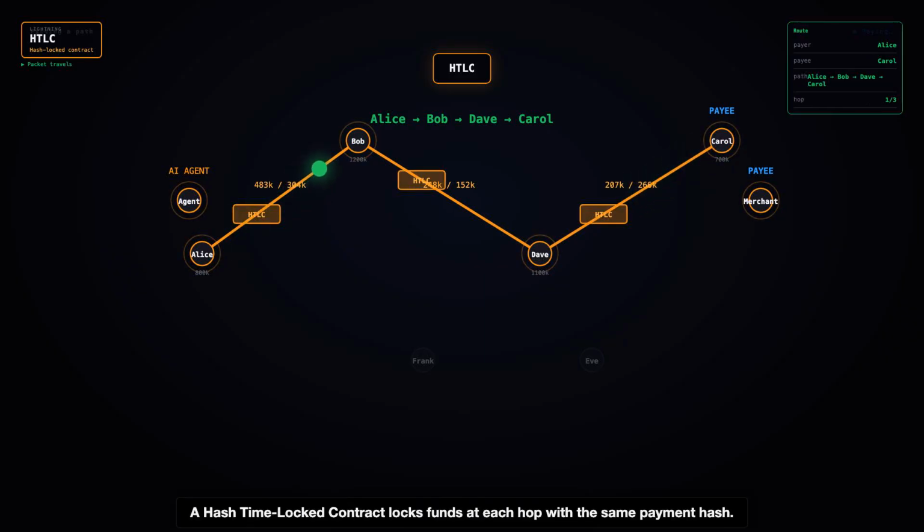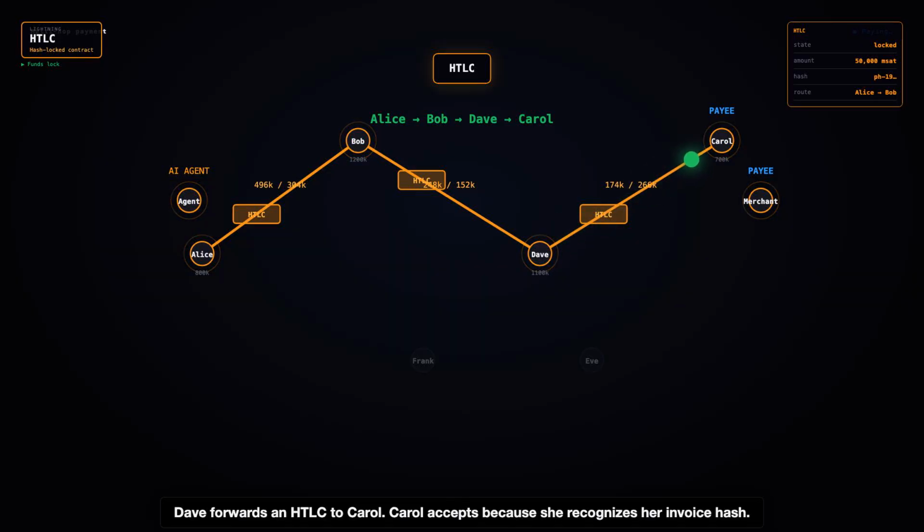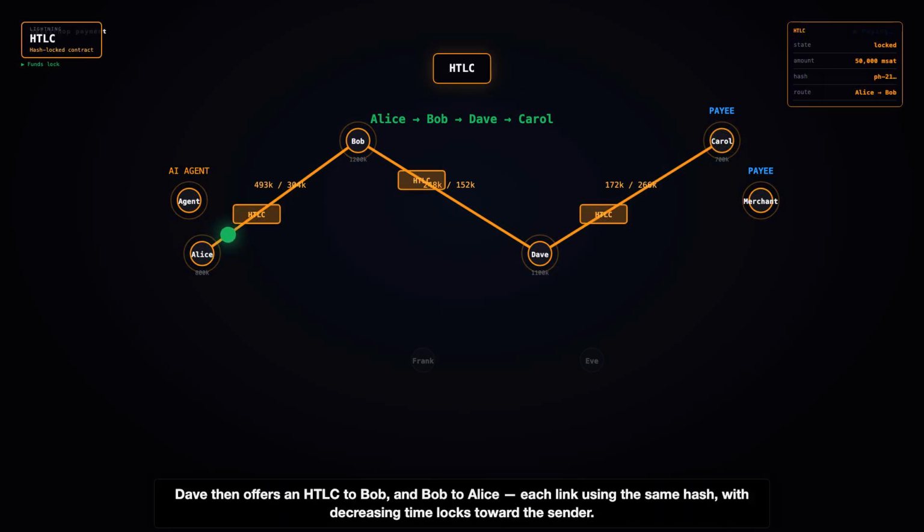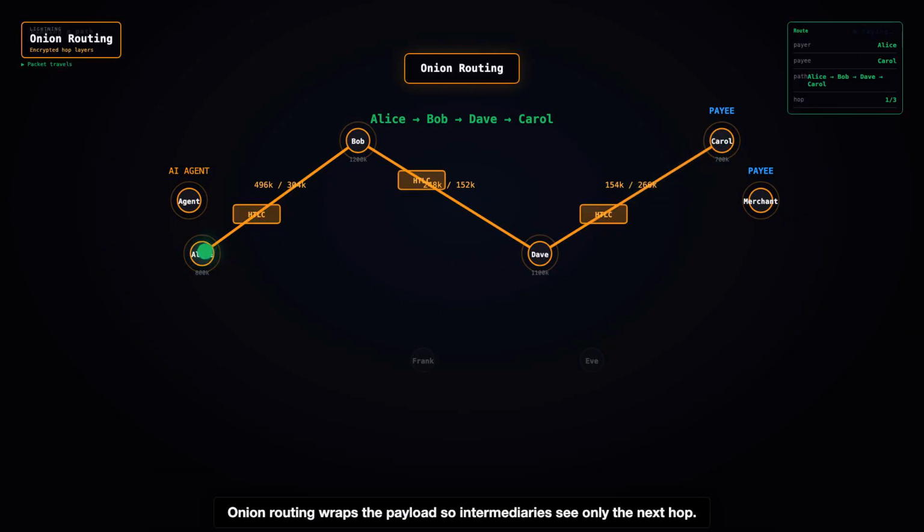A hash time-locked contract locks funds at each hop with the same payment hash. Dave forwards an HTLC to Carol. Carol accepts because she recognizes her invoice hash. Dave's outbound is locked until Carol releases the preimage or the timeout expires. Dave then offers an HTLC to Bob, and Bob to Alice, each link using the same hash, with decreasing time locks toward the sender. Onion routing wraps the payload so intermediaries see only the next hop.